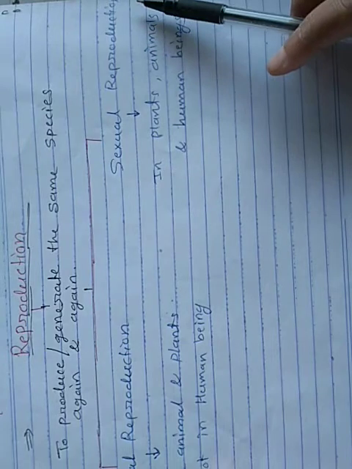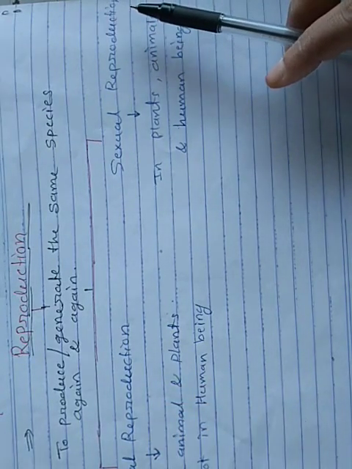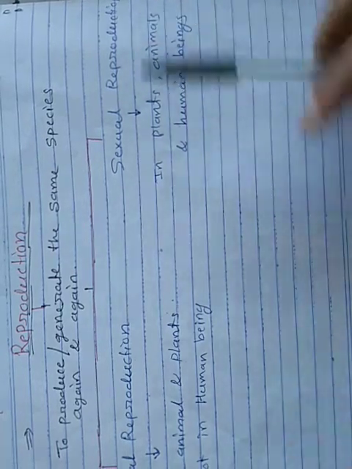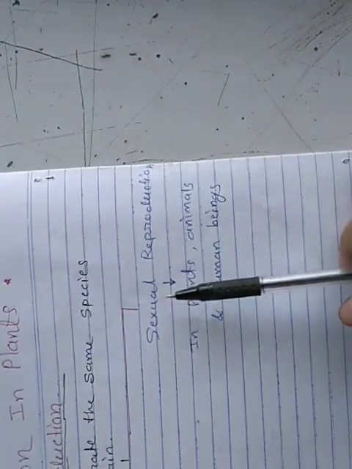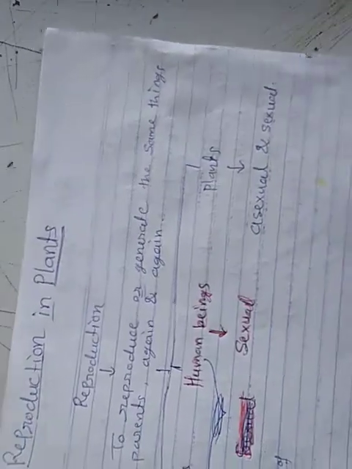Asexual reproduction is that type of reproduction in which only one parent is required. And for sexual reproduction, both male and female parents are required.